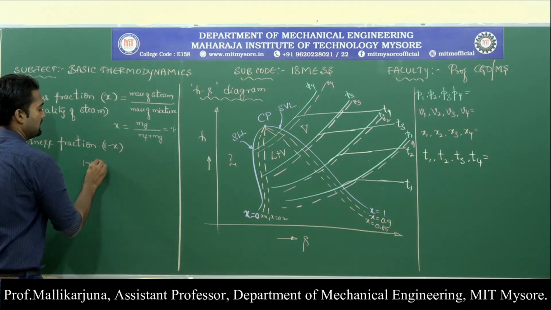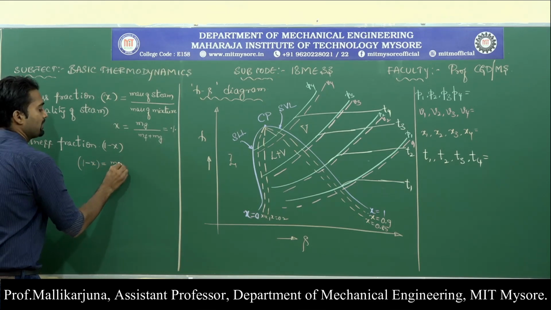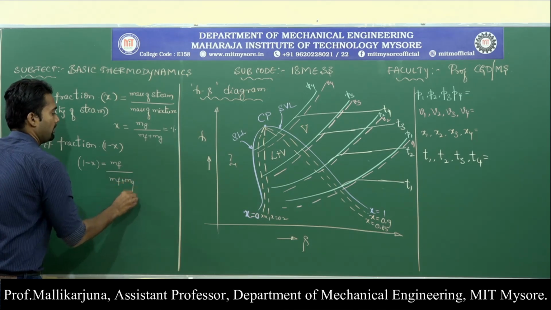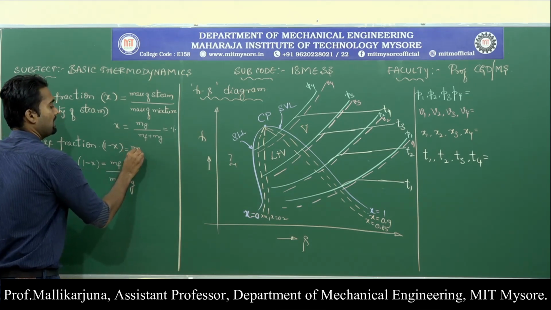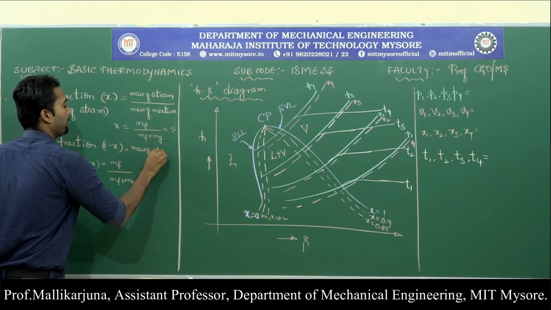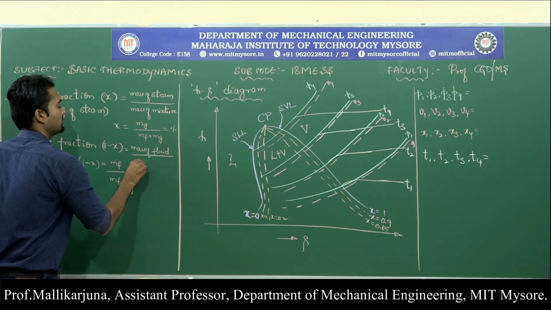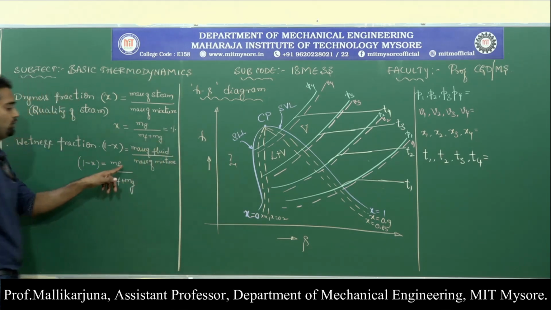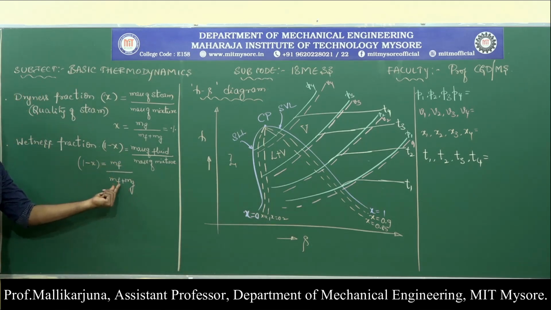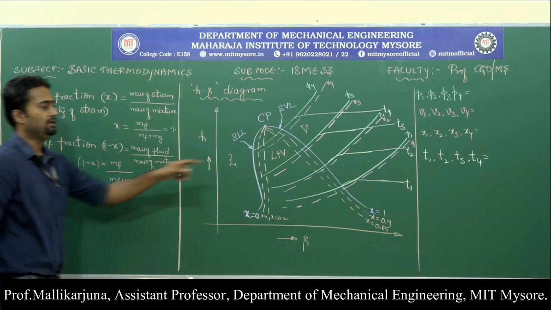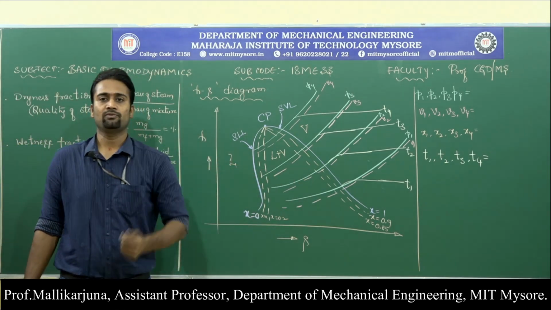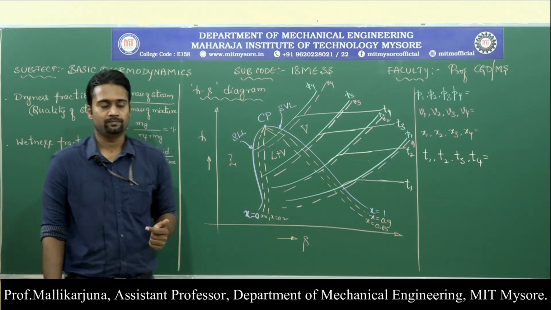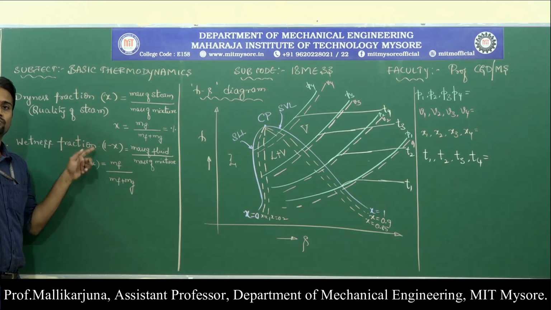So now, how can I define the wetness fraction? Wetness fraction is nothing but the mass of the fluid to the mass of the mixture. If you want to write it, please write it down: mass of fluid to mass of mixture. So fluid is denoted by F, mass of the fluid divided by mass of fluid plus gas, which is nothing but the mixture. In the given mixture, what is the quantity of liquid present? How wet the steam is? That is why it is called wetness fraction.